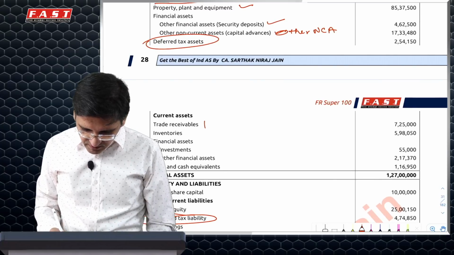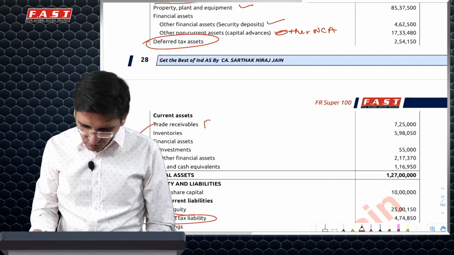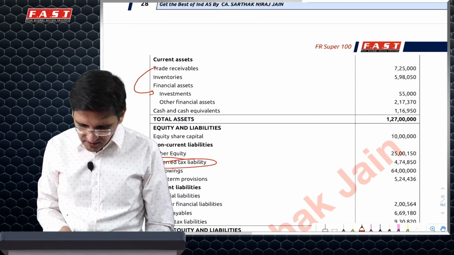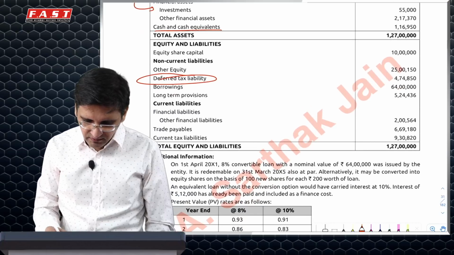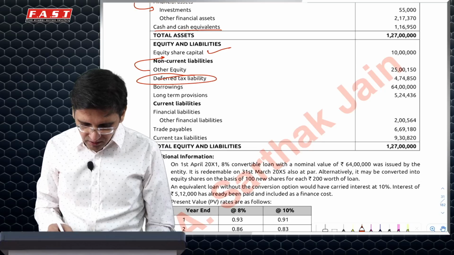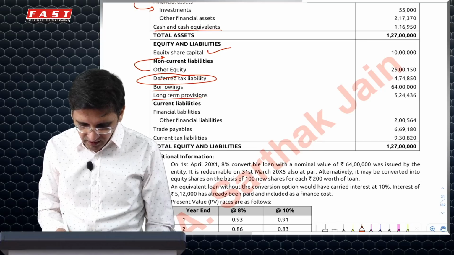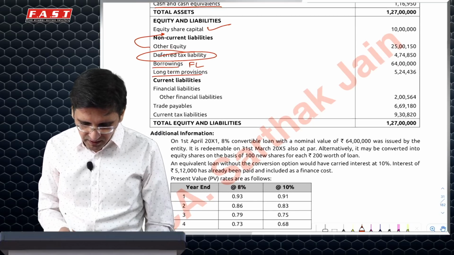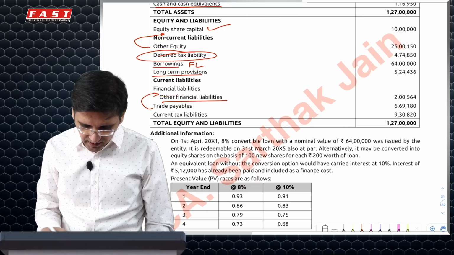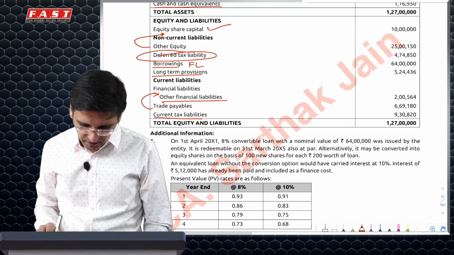Current asset, trade receivable should be a part of financial asset and not shown separately. Inventory is fine. Investments are fine. Other financial assets, let's see what it is. Cash equivalent, this is okay. Other equity should be shown under equity, not under non-current liabilities. Borrowings under financial liability, long-term provisions separately. Trade payables also under financial liabilities and current tax liabilities separately.